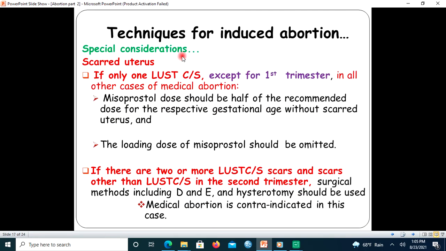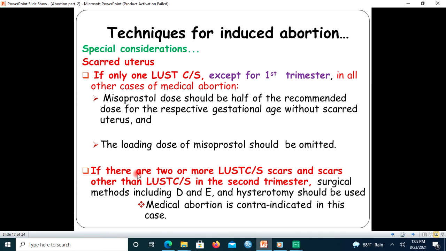So let us look at this special consideration. For example, if the woman's uterus is scarred before, if only one lower uterine segment transverse cesarean section was done, except for the first trimester, in all other cases of medical abortion, the misoprostol dose should be half of the recommended dose for the respective gestational age without a scarred uterus. The loading dose of misoprostol should be omitted.